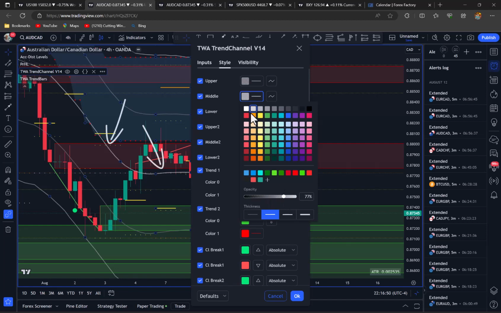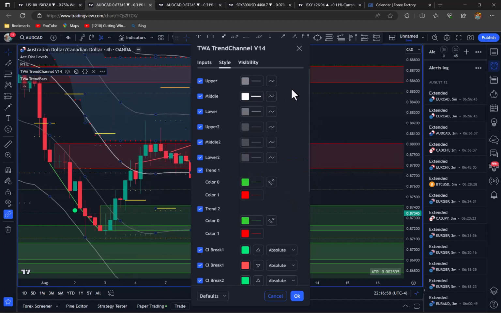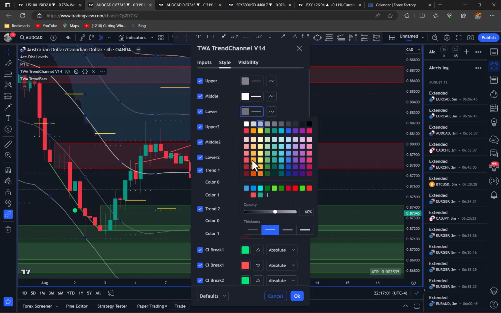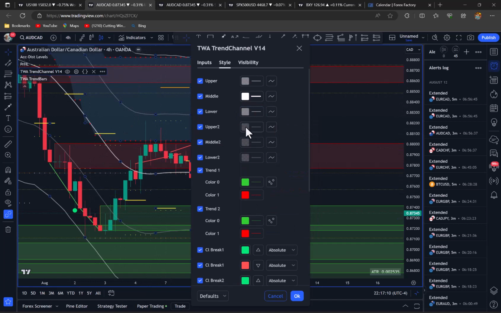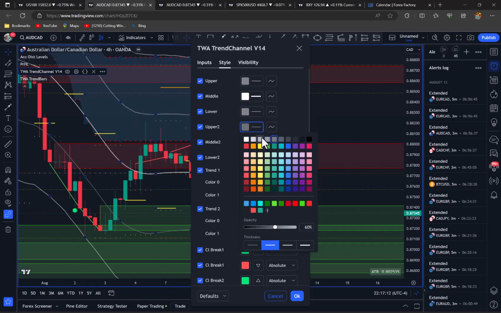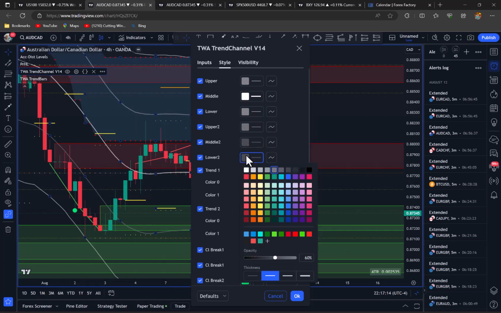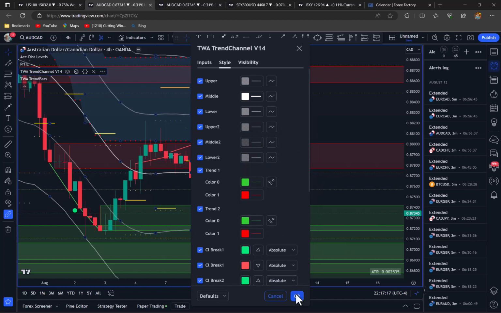See this midline? Have a look left, and you'll see it there. Okay, I might just crank it right up. And then the lower. And then you've got these 2 lines in the middle. Well, these ones are the midlines as well, so you can bump them up. You really want to see these lines. Okay, so we'll just go okay with that.